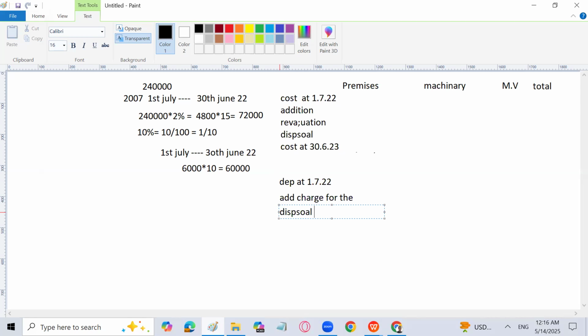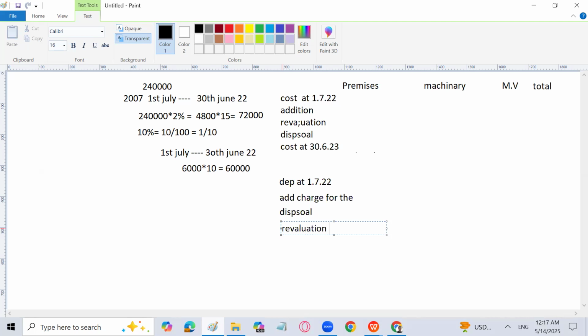And then we can calculate the depreciation of the revaluation, which is going to be subtracted, because we are doing the revaluation at the start of the year. So all the depreciation which has already been charged is supposed to be deducted, because revaluation means that the asset is being revalued. So the old value of that asset will no more be with us.